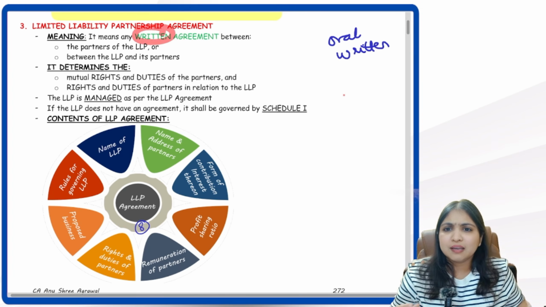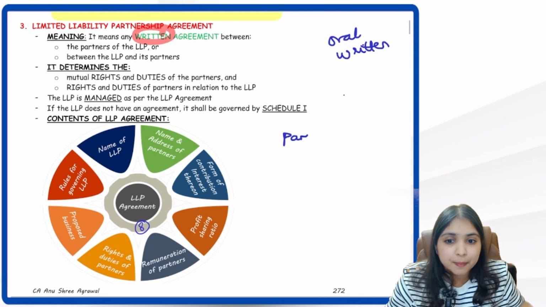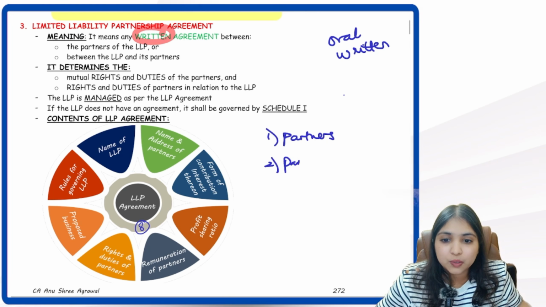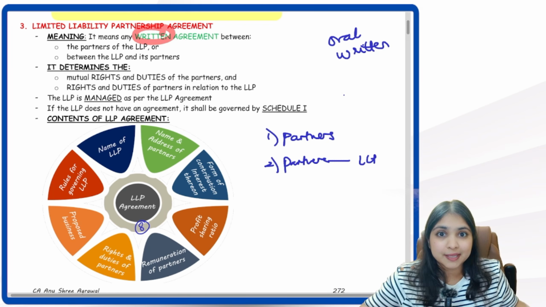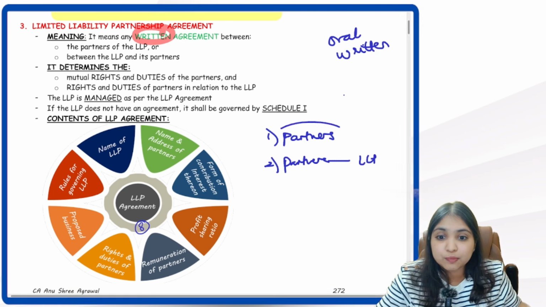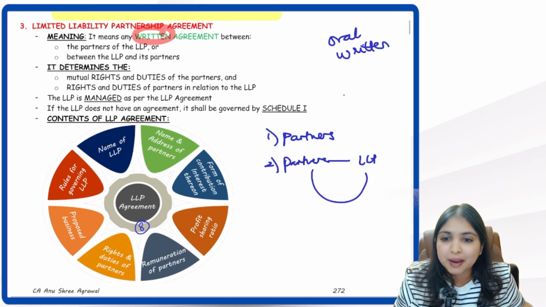Now this written agreement will be an agreement between whom? It will be an agreement between the partners of the LLP. It will also be an agreement between the partners and the LLP. So how many relations are defined by the agreement? Two relations, guys. The LLP agreement defines the relationship between the partners amongst themselves, and it also defines the relationship between the partners and the LLP.